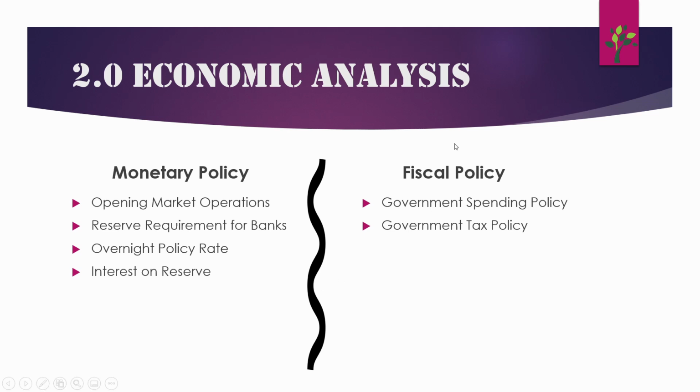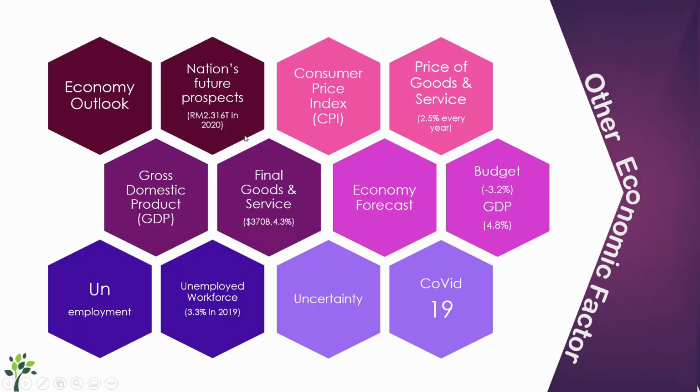Fiscal policy is used by the government. It controls government spending and tax to stimulate our economy. Our nation's future prospects are expected at 2.316 trillion ringgit in 2020. The CPI is expected at 2.5% in 2020 also. The GDP is expected to be 4.3% or $370 billion.